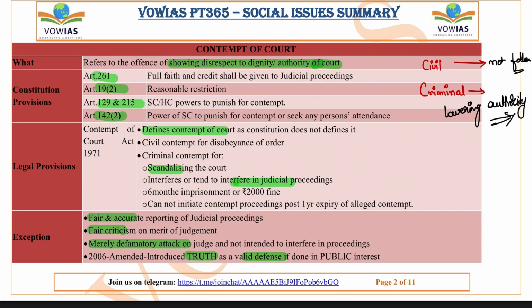The exceptions for contempt of court are: fair and accurate report of judicial proceedings. If anyone is reporting fairly and accurately, then this cannot be treated as contempt of court. And also, if there is any fair criticism on the merit of the judgment, then even that cannot be treated as contempt. And the next one is a defamatory attack on a judge that does not intend to interfere in proceedings. That is also not part of contempt of court. And also the 2006 amendment introduced truth as a valid defense if done in public interest. That means if someone is speaking the truth in the larger public interest, then this also cannot be considered as contempt of court.